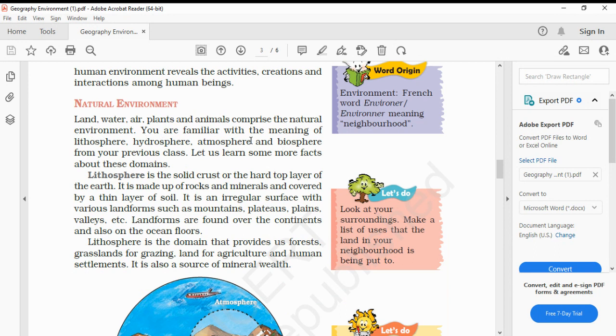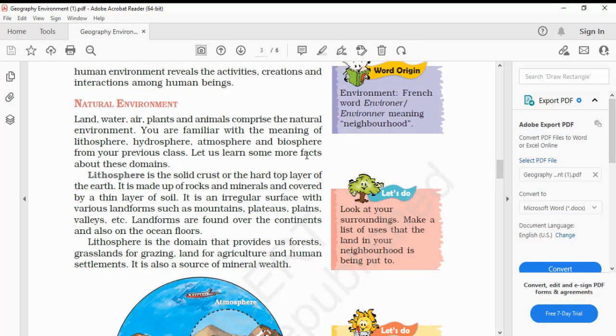You are familiar with the meaning of lithosphere, hydrosphere, atmosphere, and biosphere from your previous class. Let us learn some more facts about these domains. Lithosphere is the solid crust or the hard top layer of the earth.